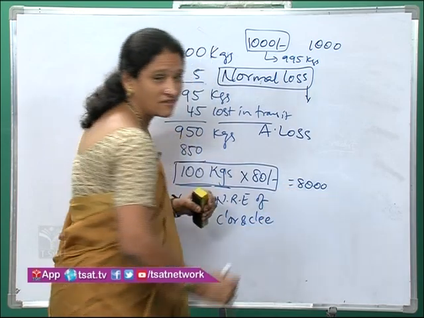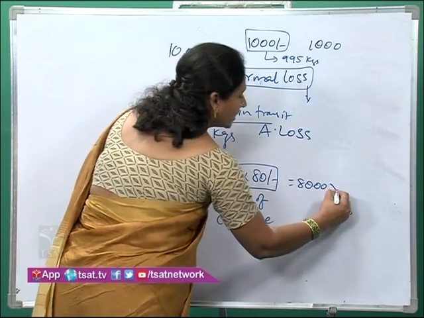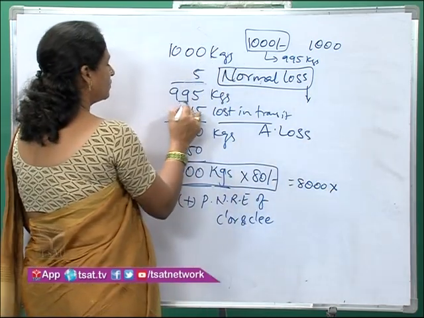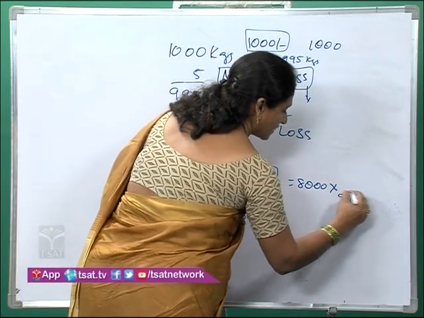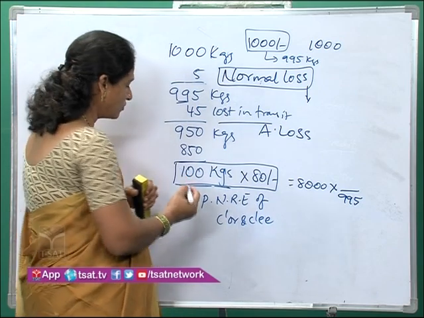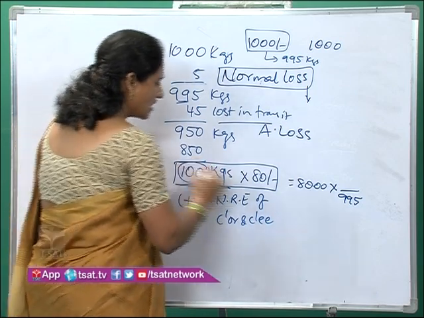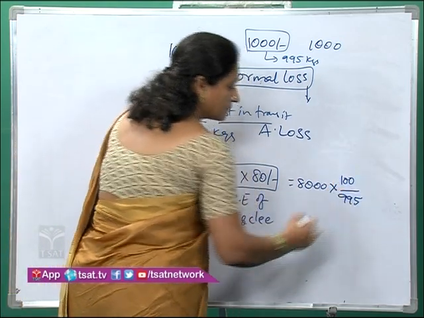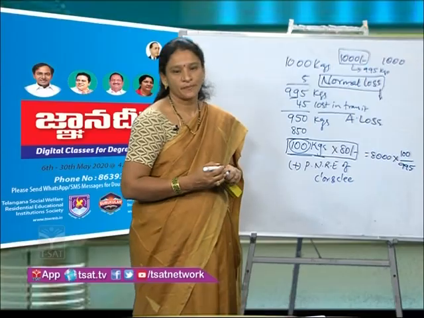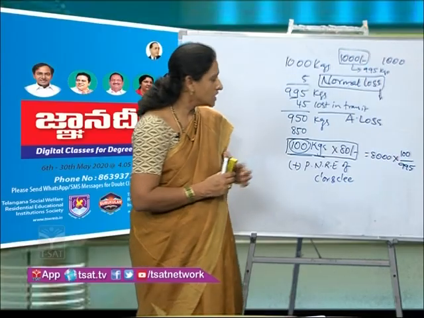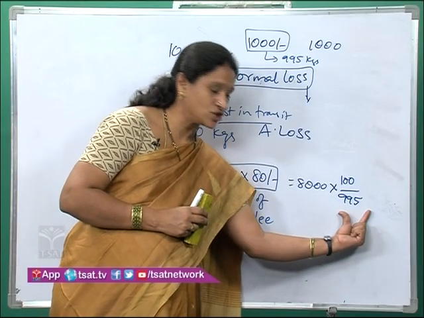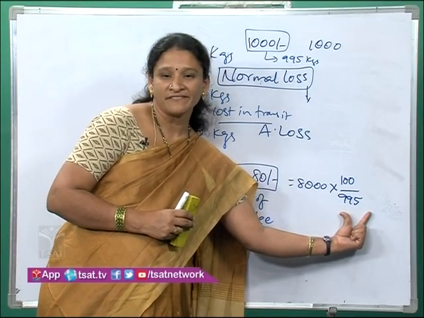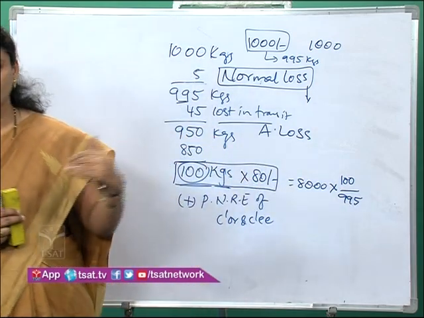That is the total value. And how do you take proportionate units? 995 units are there. So, for how many units are left over as stock? 100 units. Understand? This is called as apportionment. Apportionment means whatever the expenses, whatever the goods are there, that value will be apportioned to the remaining stock after deducting the normal loss in units.